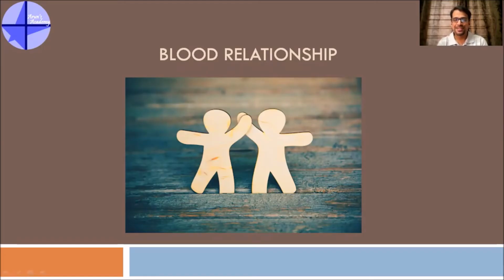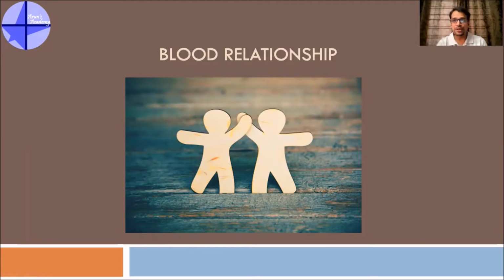See, I always say that blood relationship is very easy for us Indians as compared to foreigners. You know why? Because our Indian relationships are quite complicated. So for example, we have a different relationship with the father's brother as compared to mother's brother. But in English, everyone is an uncle, and we just call paternal or maternal uncle, right? So the relationships are quite simple.